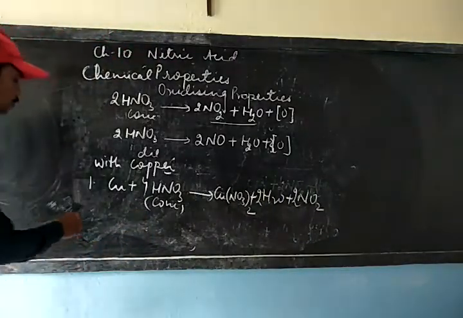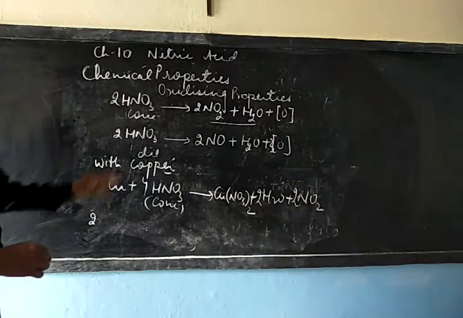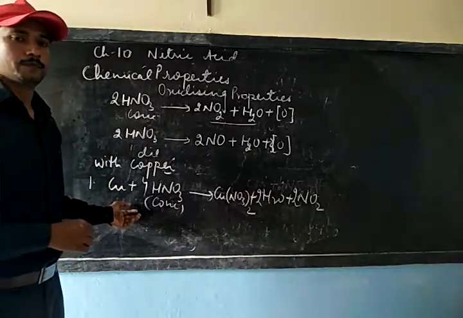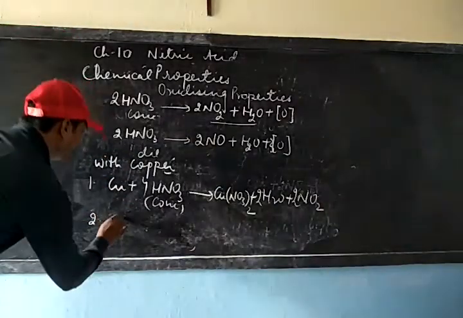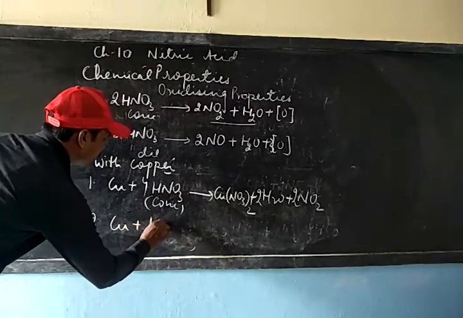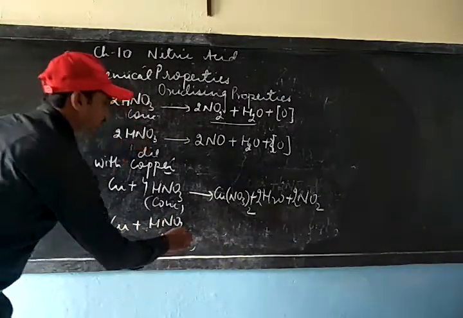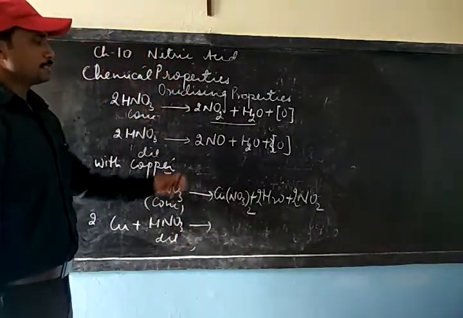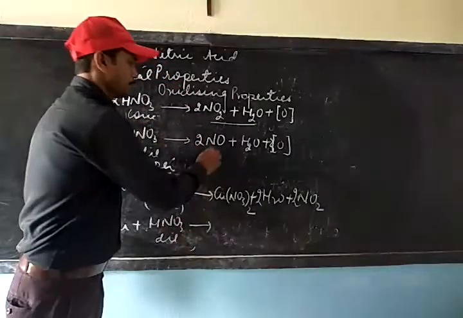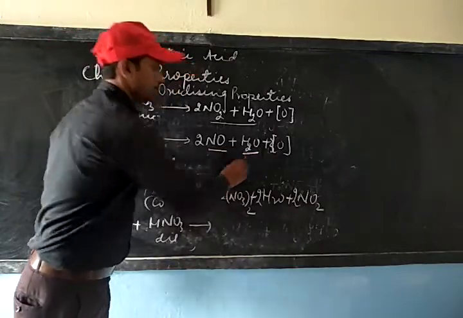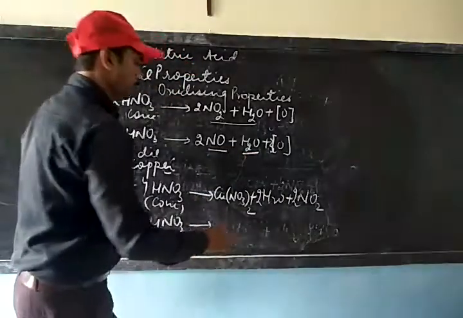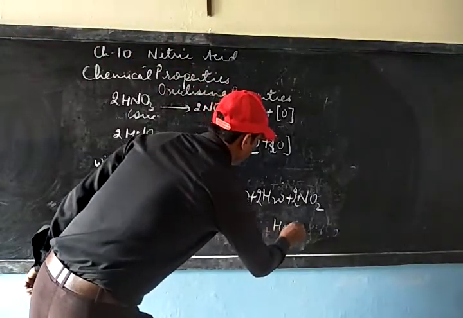We can also show the reaction of dilute nitric acid with copper. So this time we will get copper plus HNO3, which is dilute nitric acid. And you can see with dilute nitric acid the products are nitrogen monoxide and water. So we will write nitrogen monoxide and water first.